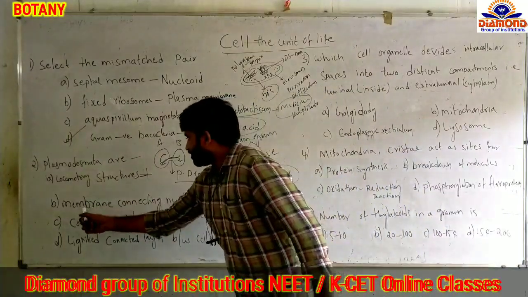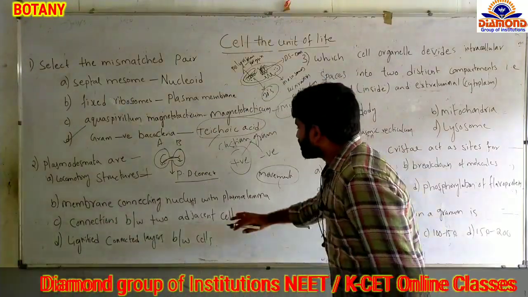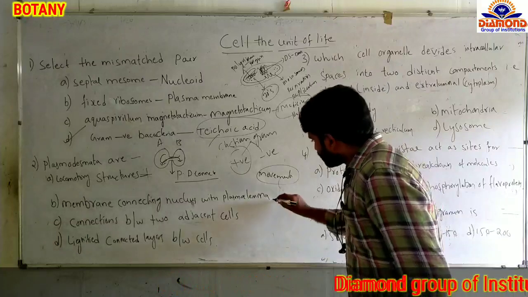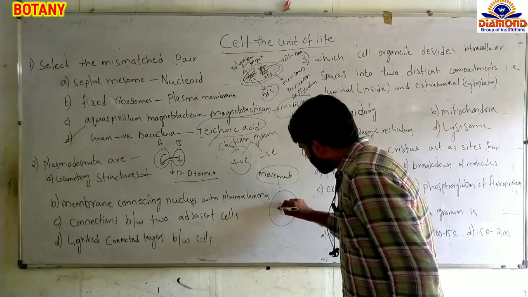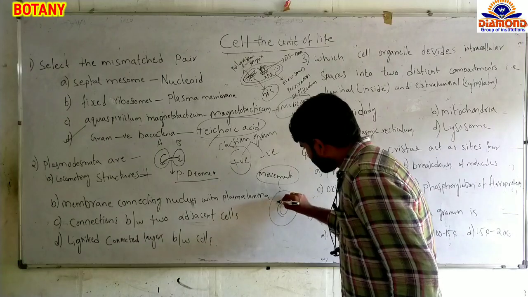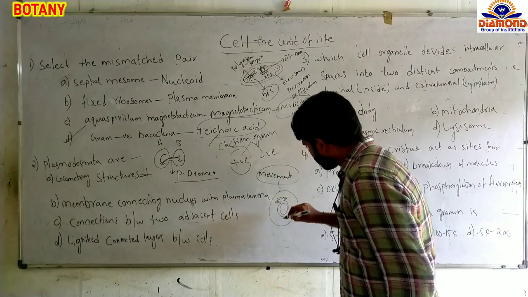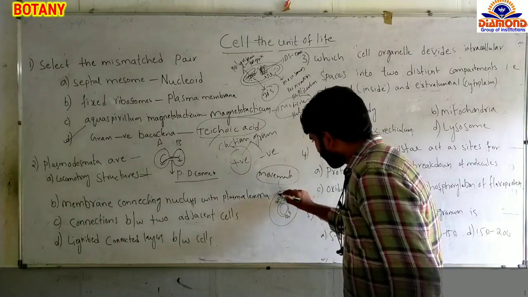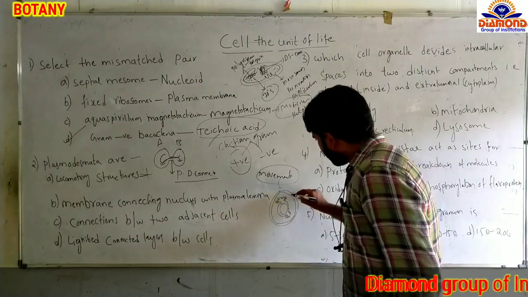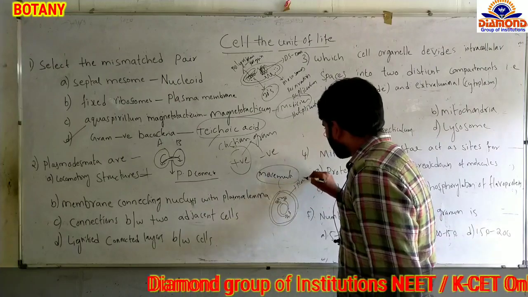And option B, membrane connecting nucleus with plasmalemma. So when we look at this, this is the nucleus. From the nucleus, capillary-like structures are present. Those are called the endoplasmic reticulum. And this is the plasma membrane.